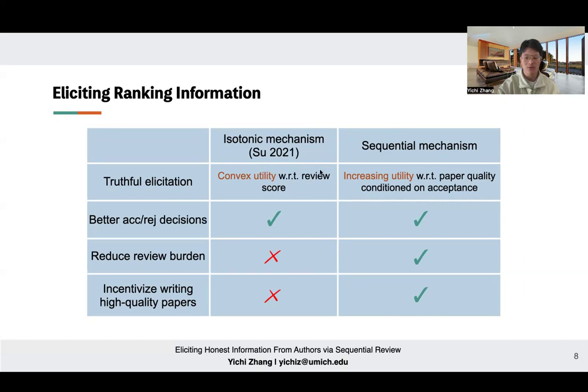Towards this issue, we propose a sequential review mechanism that utilizes a slightly different model. But what we can do is to elicit the truthful ranking information while assuming the author's utility is increasing with respect to the paper quality, conditioned on those papers being accepted. We'll come back to this soon. This table summarizes the difference between these two mechanisms. First, we can both help the conference make better decisions, but only our mechanism can reduce the review burden and incentivize authors to write fewer papers of higher quality.